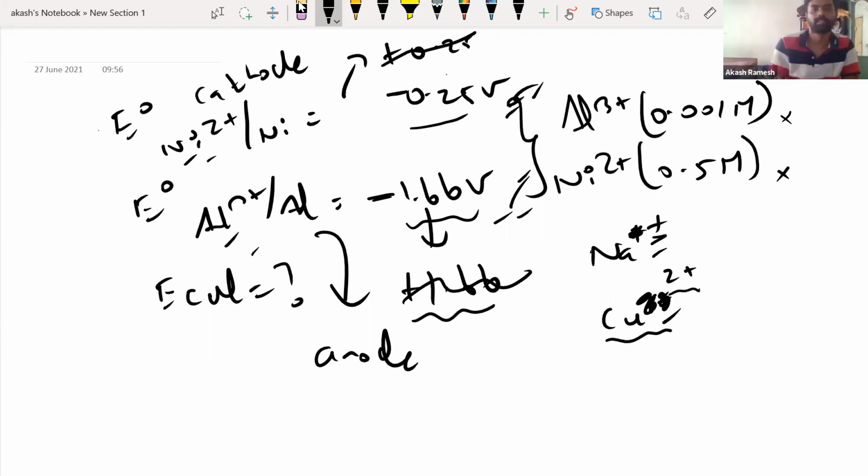Yeah, now you can go on, guys. Now you can solve the question, right? You know which is going to act as the anode and which is going to act as the cathode. First, write the cell representation. And then the concentrations are given to you, the E naught values are given to you. Find E naught cell, find the E cell. Go for it. Tell me the answer. I'll give you 5 minutes time.